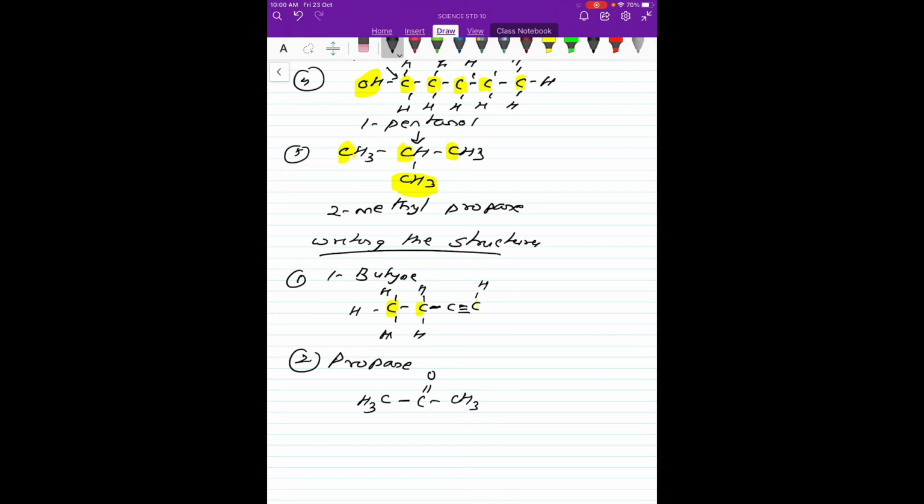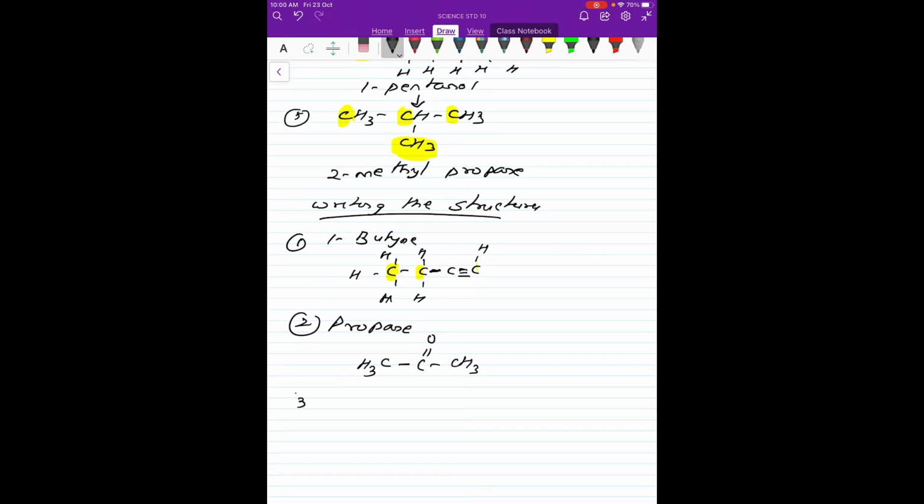Then we can also have one more, a little bigger one. So what if I want to write 2,3-dichloropentane? Dichloro means there will be 2 chlorine atoms attached to a pentane. So pentane means we'll have to make 5 carbons.